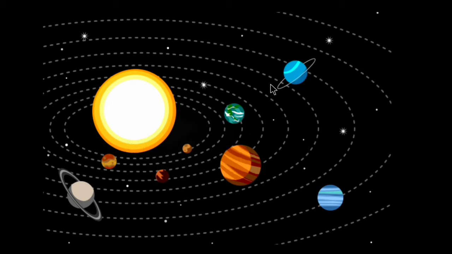And as we know, the sun exerts a gravitational pull on all planets when they are revolving around the sun, whereas the tendency of the planet is to move away from the sun. So as a result of these two forces, a planet keeps revolving around the sun at a fixed distance in a fixed orbit. Understood?